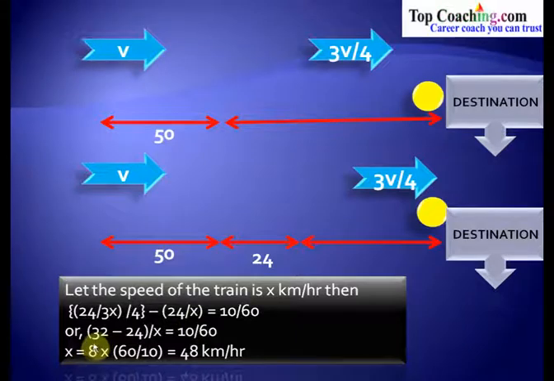This further gives the value of x equal to 8 into 60 by 10, and this is equal to 48. So the speed of the train is 48 kilometers per hour. The value of x comes out to be 48 kilometers per hour.